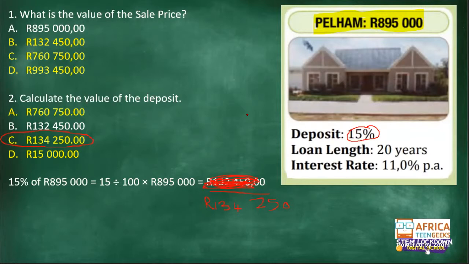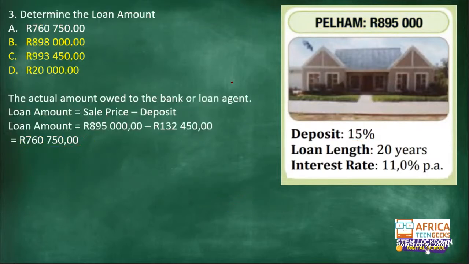So let's see. You all got that one correct. Yeah, all four of you got that one correct. And then determine the loan amount. I think I made that same mistake. I subtracted the wrong figure. The loan amount is the sale price of 895,000 rands, subtracting the deposit.